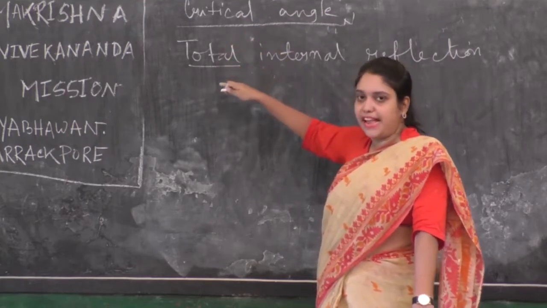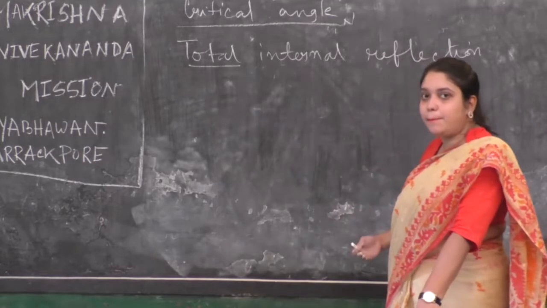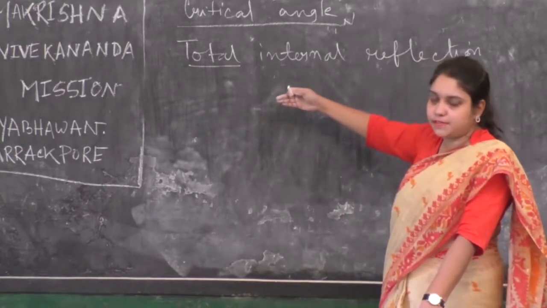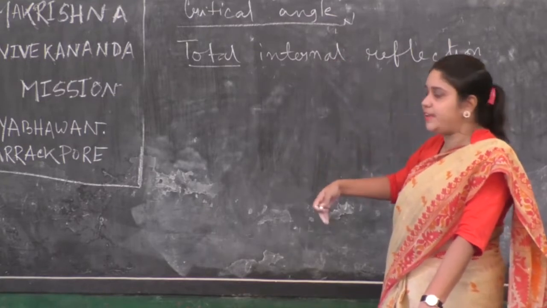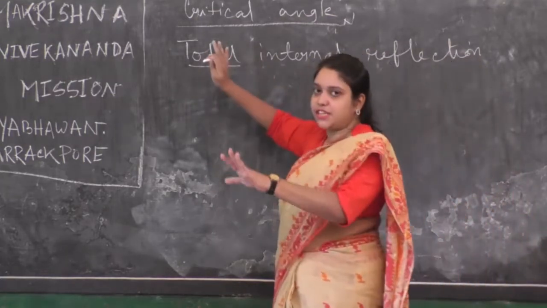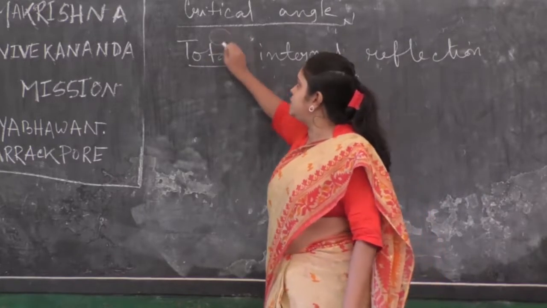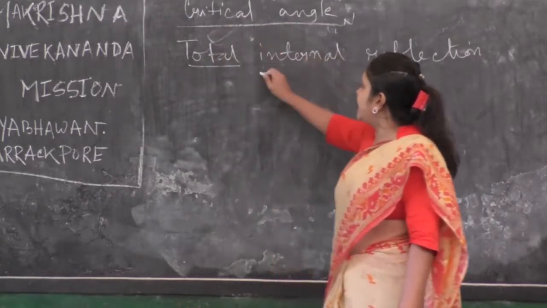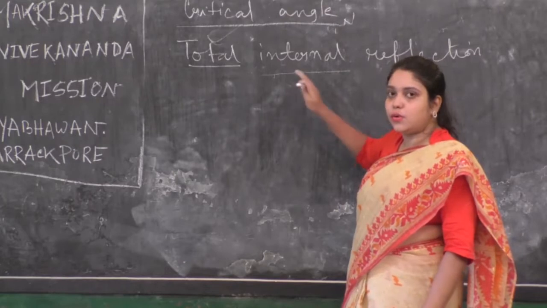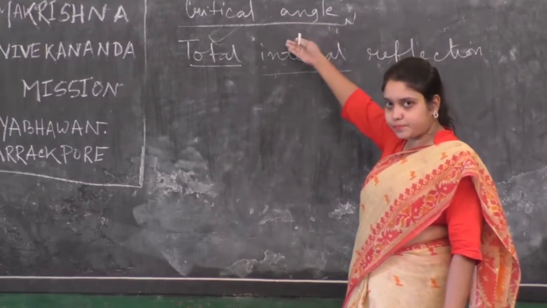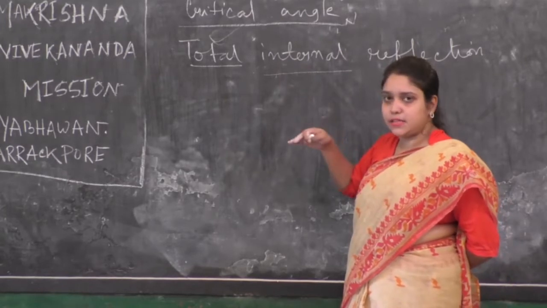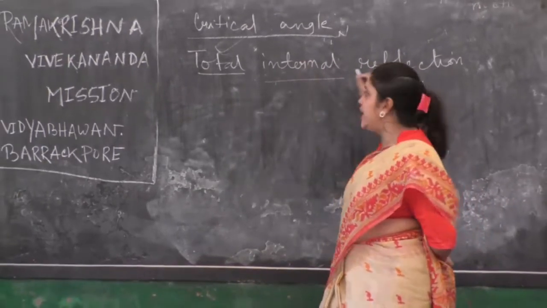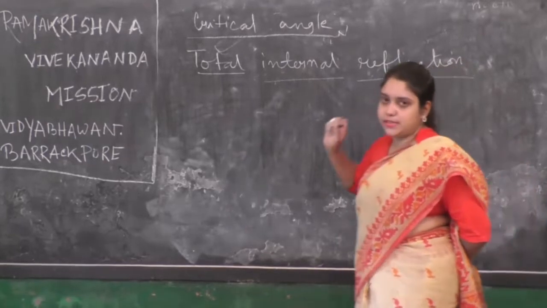Whole amount of light ray will reflect back from the surface of separation of the two media towards the first medium. So as no refraction is taking place at all, it is total. Number 2, internal. Why internal? Because no light ray is going to the second medium. Light rays are coming back from the interface of the two media. So this is internal, and reflection, you all know what it is.